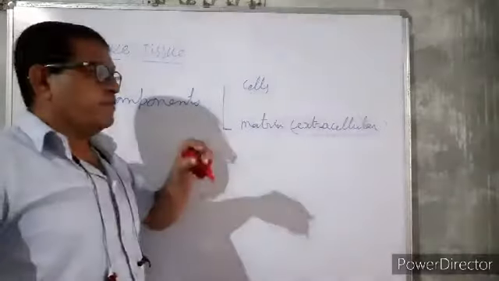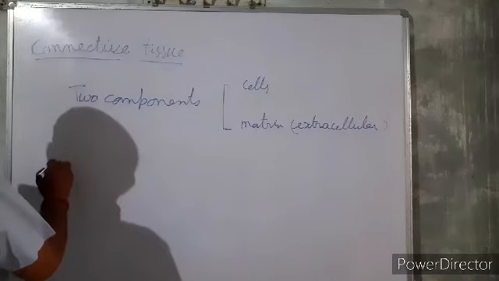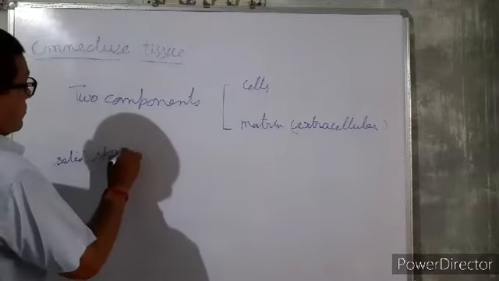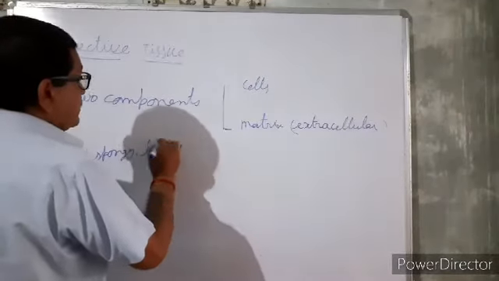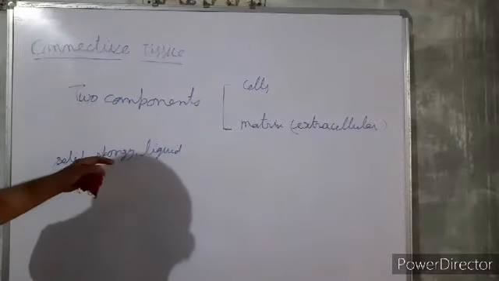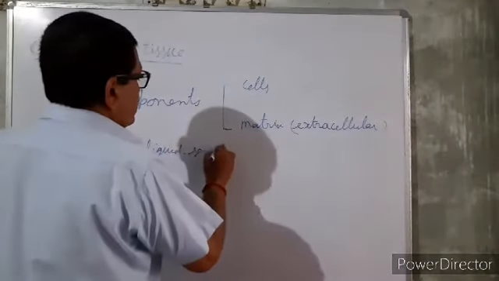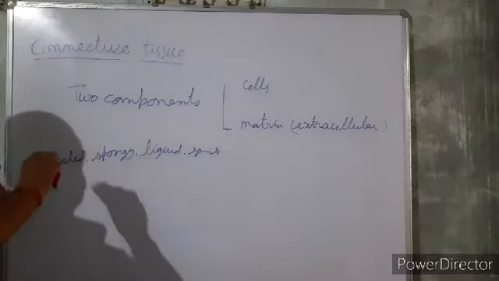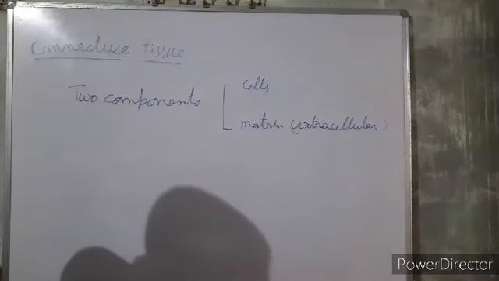The nature of the matrix may be different. The matrix may be solid, spongy, liquid, or semi-solid, etc. So connective tissues are of many types.